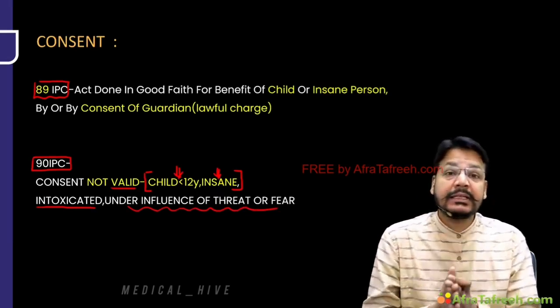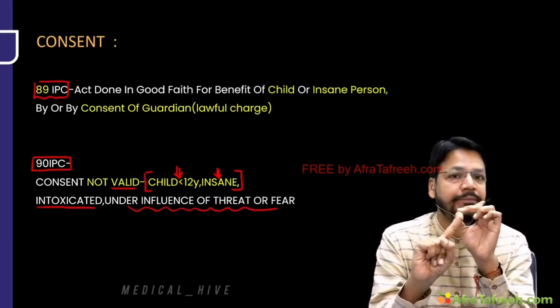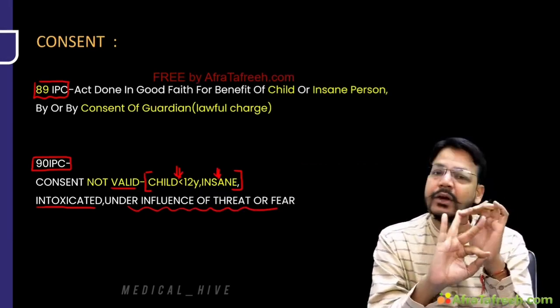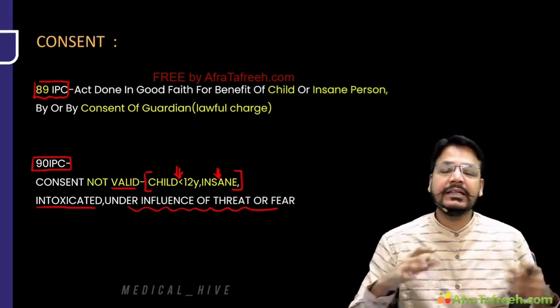It means consent is not valid for four kinds of persons: a child below 12, an insane person, an intoxicated person, and a person under threat or fear. That means if someone is taking consent by giving a threat, this consent is not valid.